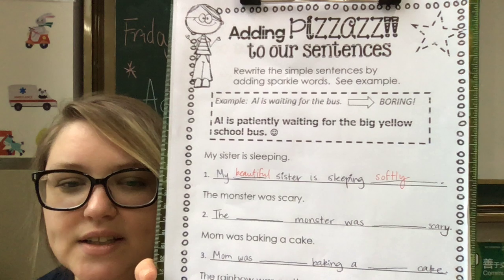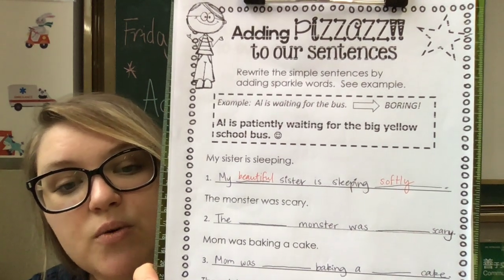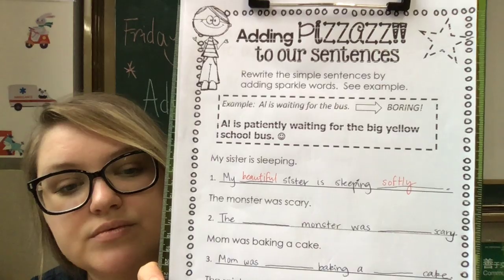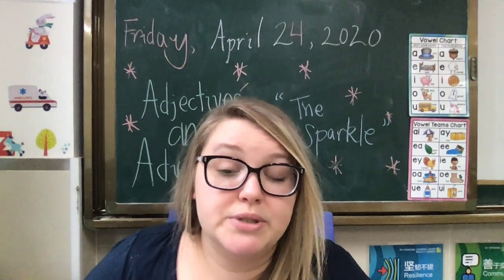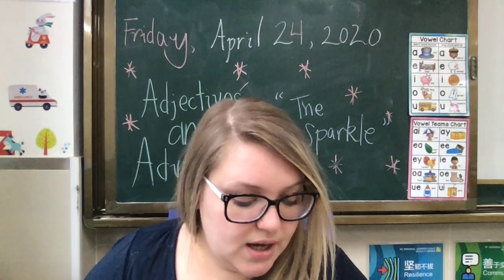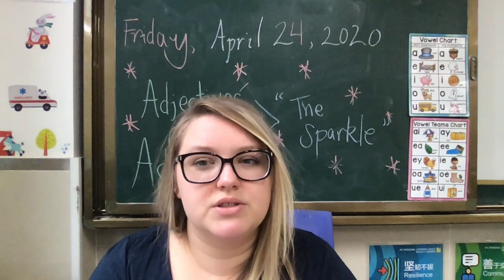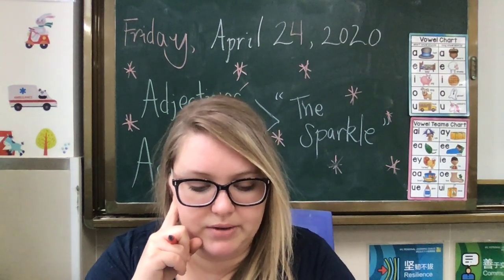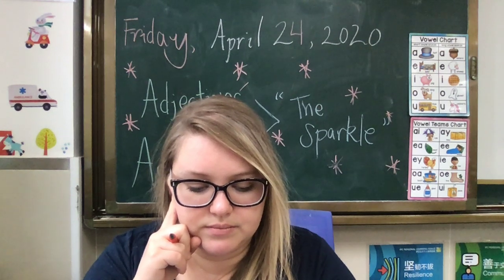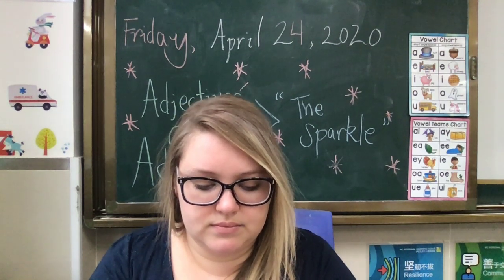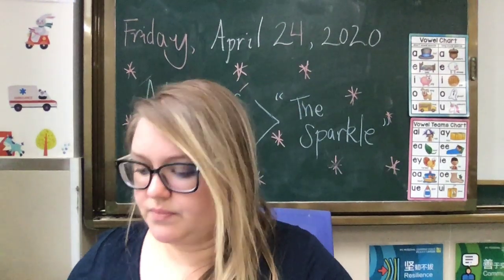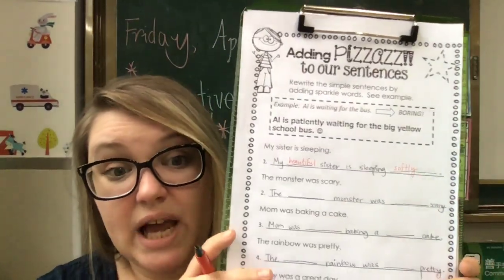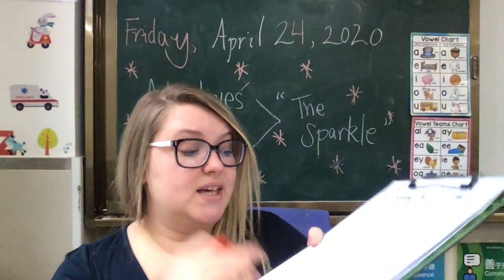All right? Number 2. The monster was scary. What kind of monster? Let's describe this monster, right? Do we want to use colors to describe the monster? I want you to think for a second on what we could say about the monster. Okay, so we could say the ugly green monster.